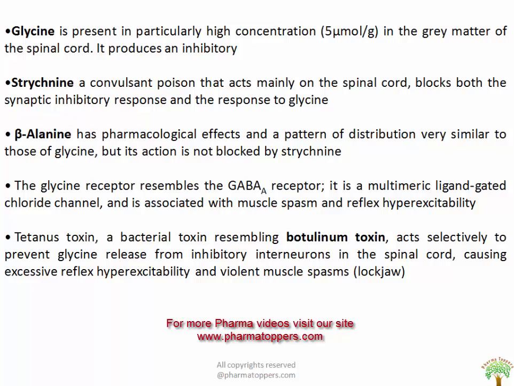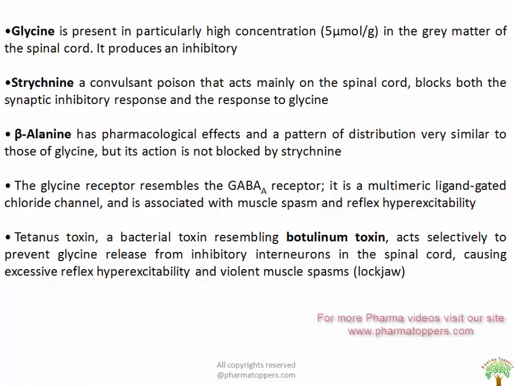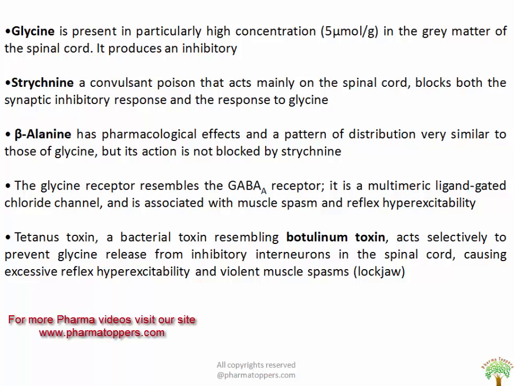The glycine receptor resembles the GABA receptor subtype, which is a multimeric ionotropic receptor mediated by the facilitation of chloride channels, and is also associated with muscle spasm and reflex hyperexcitability. Again, the tetanus toxin, which is a bacterial toxin resembling botulinum, acts selectively to prevent glycine release from the inhibitory neurons of the spinal cord, causing excessive reflex hyperexcitability and violent muscle spasm, and thereby lockjaw disease is caused, which is proved to be fatal.